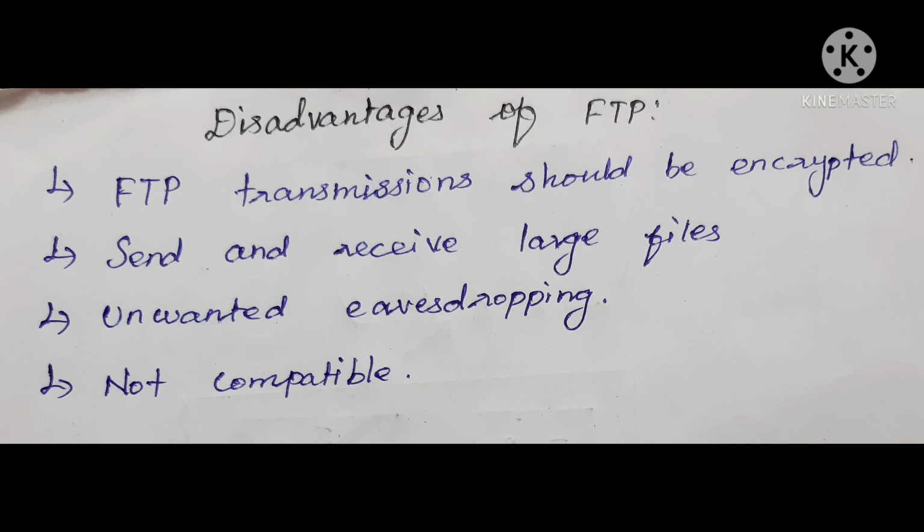FTP serves two operations, that is to send and receive large files on the network. However, the size limit of the file that can be sent is 2 GB. It also does not allow you to run simultaneous transfers to multiple receivers. Next, passwords and file contents are sent in clear text, which allows unwanted eavesdropping, so it is quite possible that attackers can carry out a brute force attack by trying to guess the FTP password. It is also not compatible with every system.